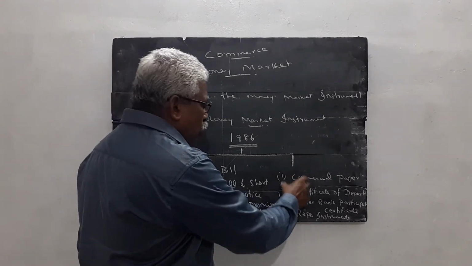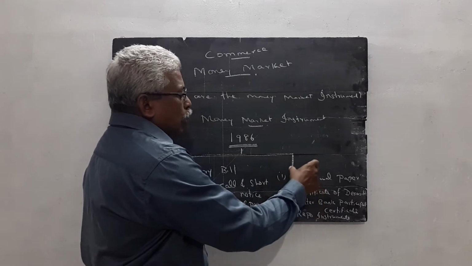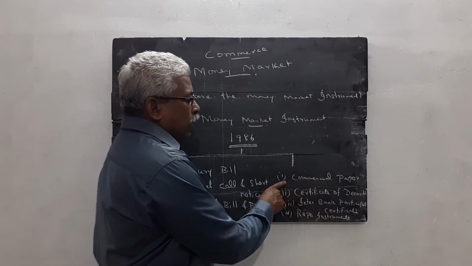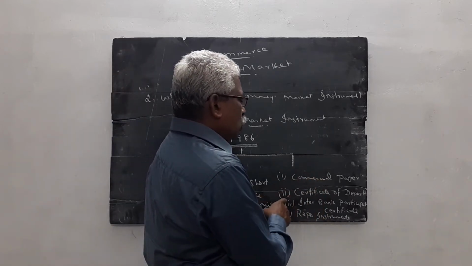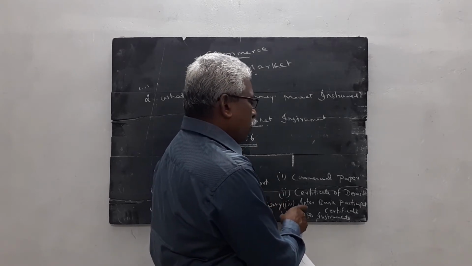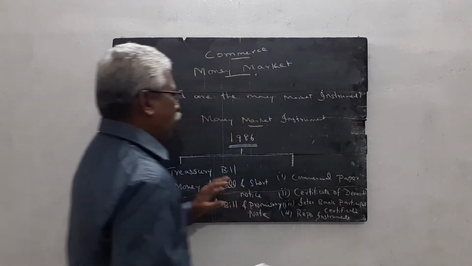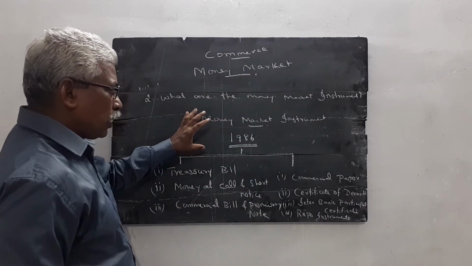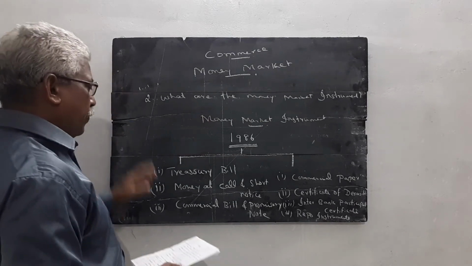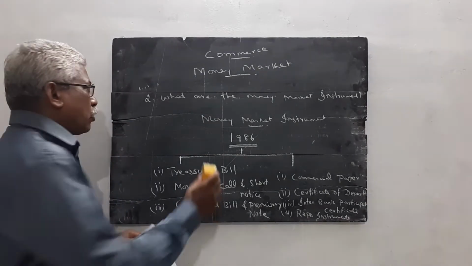After 1986, four more new money market instruments were introduced. Number one, commercial paper. Number two, certificate of deposit. Number three, interbank participant certificate. Number four, repo instrument. These are the money market instruments used in the money market. Then two questions completed. Then I want to explain the third question.